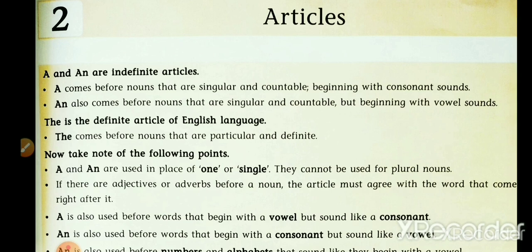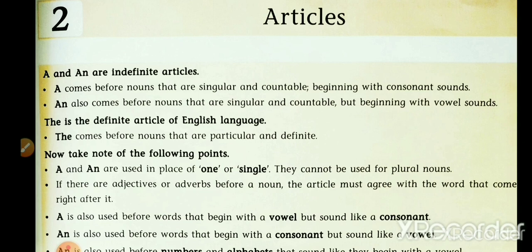Now an article also comes before noun that are singular and countable but beginning with vowel sound. Here an article we can put before vowel sound nouns. Vowels everybody knows that a, e, i, o, u is known as a vowel. So any noun sound started with a vowel we have to put an article. The is the definite article of English language. The comes before nouns that are particular and definite. Before particular nouns we have to put the article.